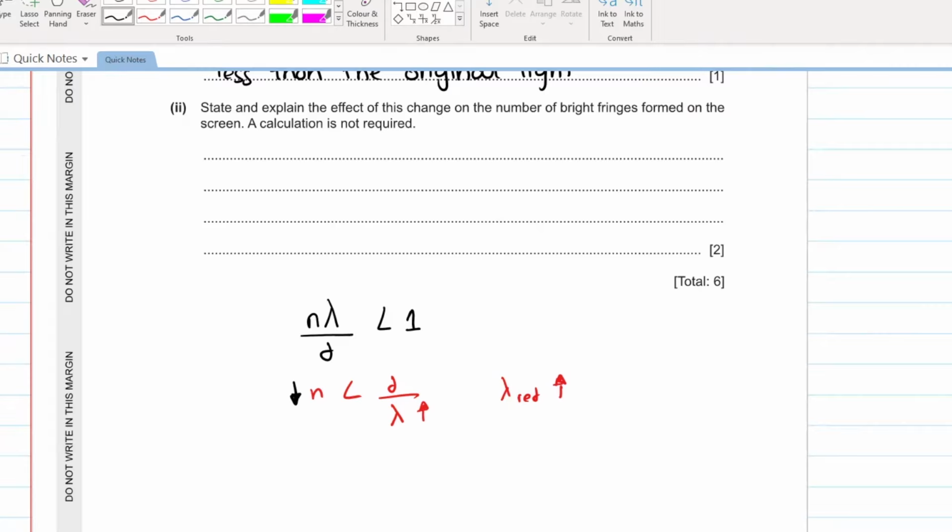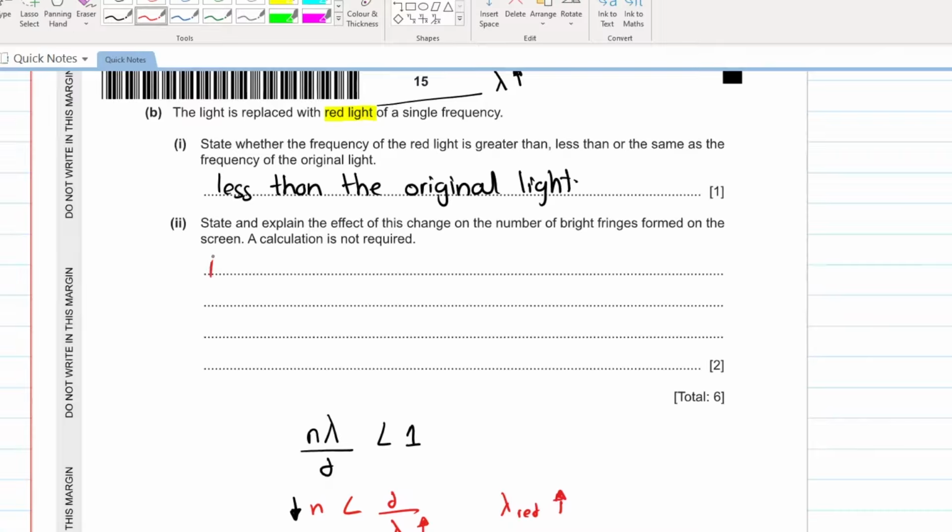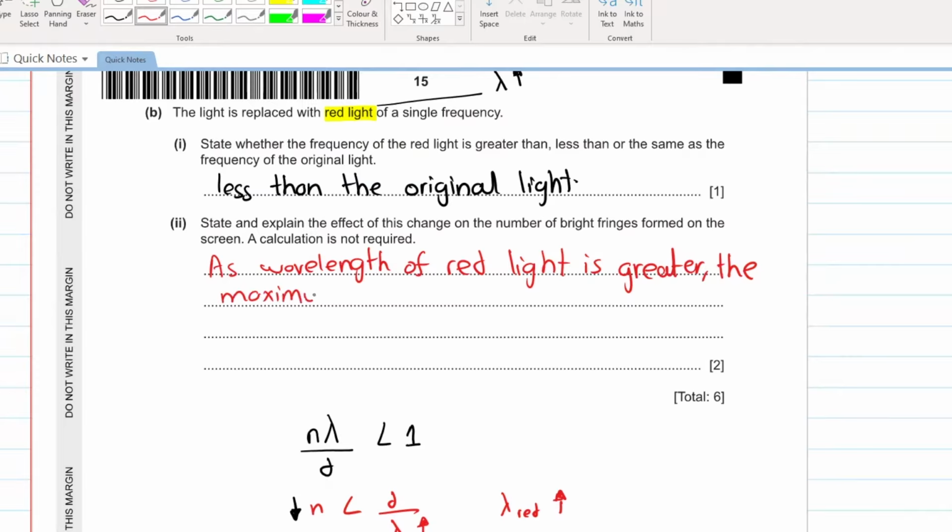Let's write this down. क्या लिखोगे? You will say: as the wavelength of a red light is greater, the maximum number of orders will be less.